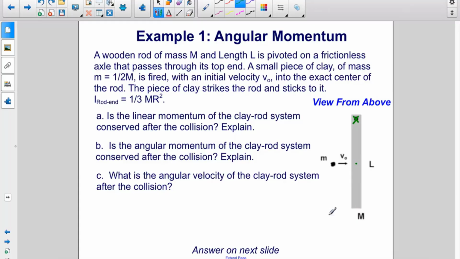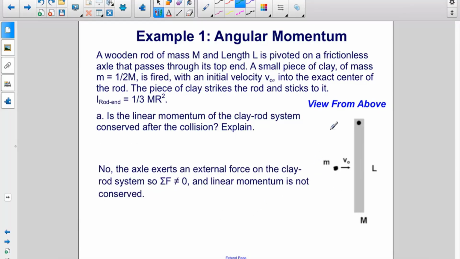A. Is the linear momentum of the clay rod system conserved after the collision? B. Is the angular momentum of the clay rod system conserved after the collision? C. What is the angular velocity of the clay rod system after the collision?